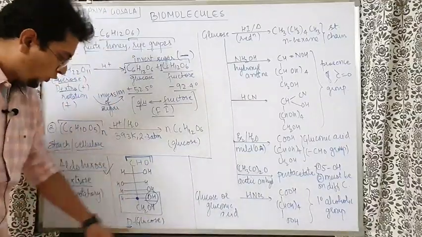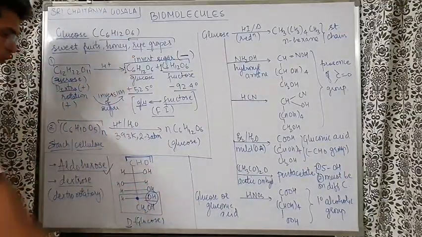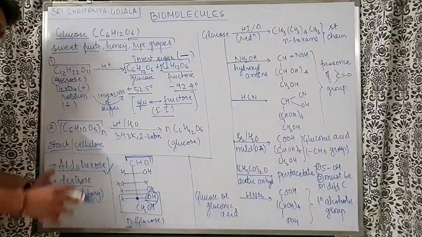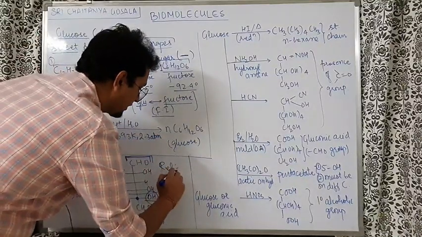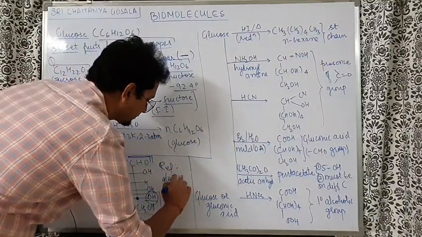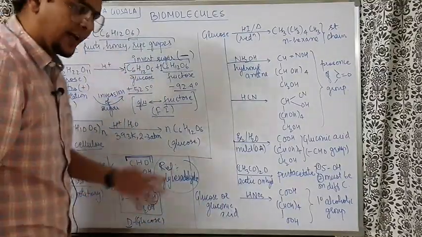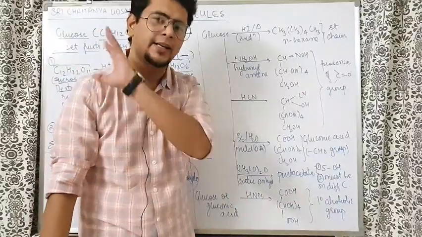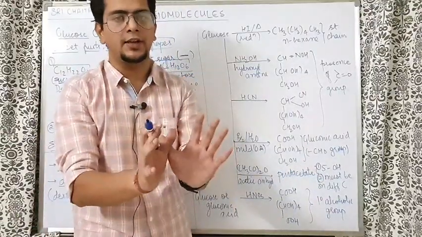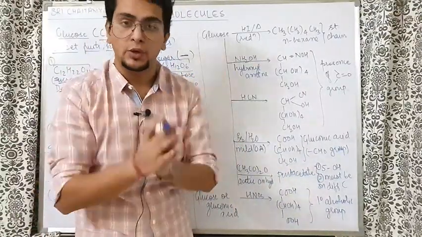Going on, so OH group on the right side, D-glucose. If OH group on the left side, L-glucose. Who is the reference there? Reference is glyceraldehyde. ठीक है भाई साहब? Capital D, capital L has any relation with dextro-levo? नहीं यार. Capital D, capital L is just relative configuration. It has no relation with dextro or levo rotation.